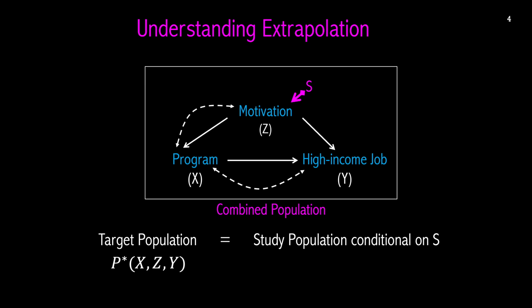The probability distribution for the target population corresponds to the result of taking the distribution for the study population and conditioning on S.